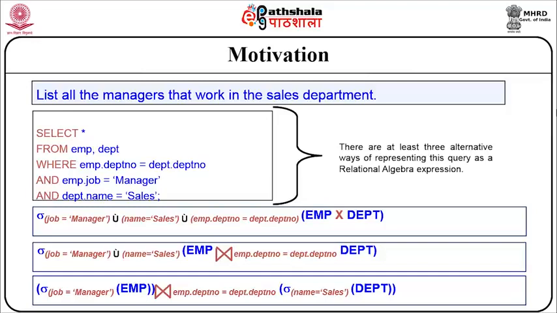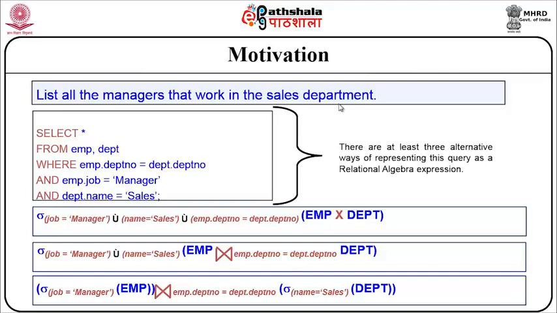The motivation behind optimization in terms of querying in a relational database management system is the highlight of the session. For explanation purposes, I am taking a very simple natural language query: I wish to retrieve all managers who work for the sales department. Assume a company which has several departments, sales is one of them, and there are several employees, with certain people designated as managers.